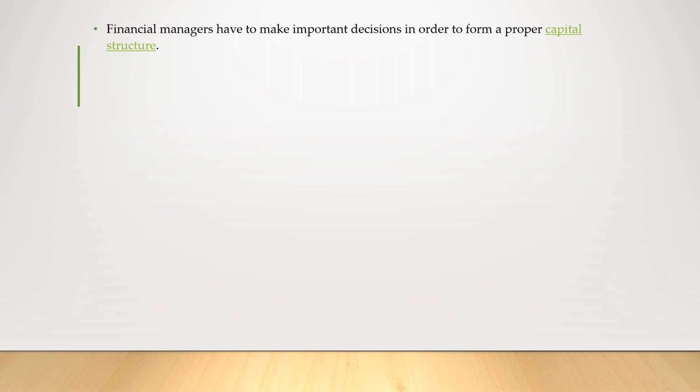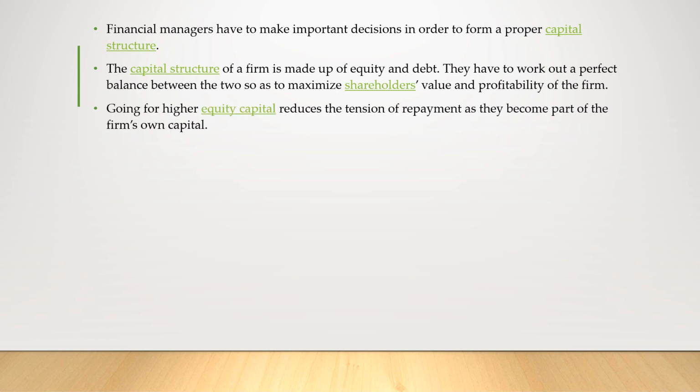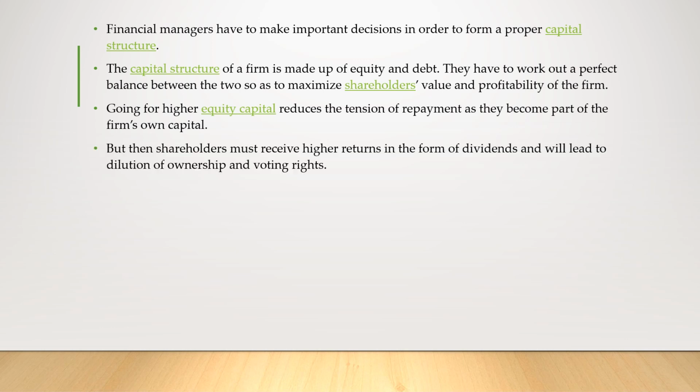Financial managers have to make an important decision in order to form a proper capital structure. The capital structure of a firm is made up of equity and debt. They have to work out a perfect balance between the two so as to maximize shareholders' value and profitability of the firm. Going for high equity capital reduces the tension of repayment as they become part of the firm's own capital. But then, shareholders must receive higher returns in the form of dividends and will lead to the dilution of ownership and voting rights.